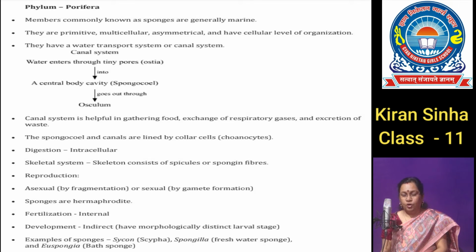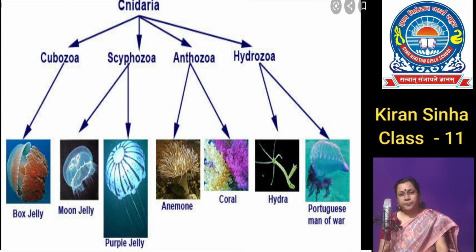and Scypha. The diagrams are there on your screen. Next phylum, let us discuss Cnidaria. Cnidaria are also known as Coelenterata. These animals are mostly marine, but a few are freshwater forms also.